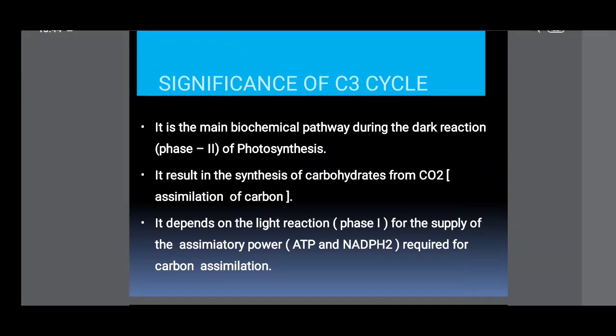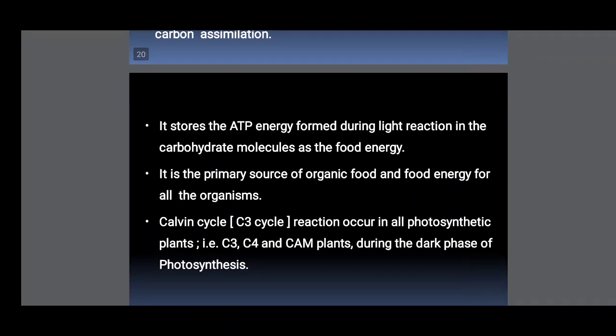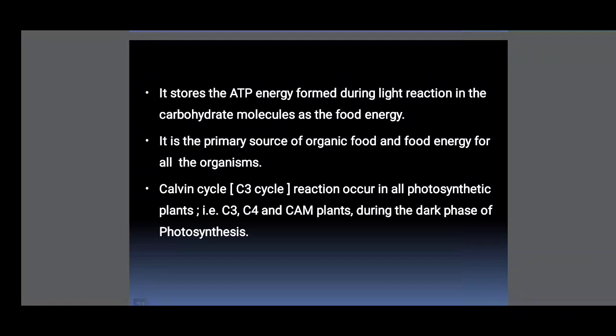So the significance of the C3 cycle. It is the main biochemical pathway during the dark reaction of photosynthesis. It results in the synthesis of carbohydrates from CO2. It depends on the light reaction for the supply of the assimilatory power required for carbon assimilation. It stores the ATP energy formed during light reaction in the carbohydrate molecules as food energy. It is the primary source of organic food and food energy for all organisms. Calvin cycle reactions occur in all photosynthetic plants, that is C3, C4 and CAM plants, during the dark phase